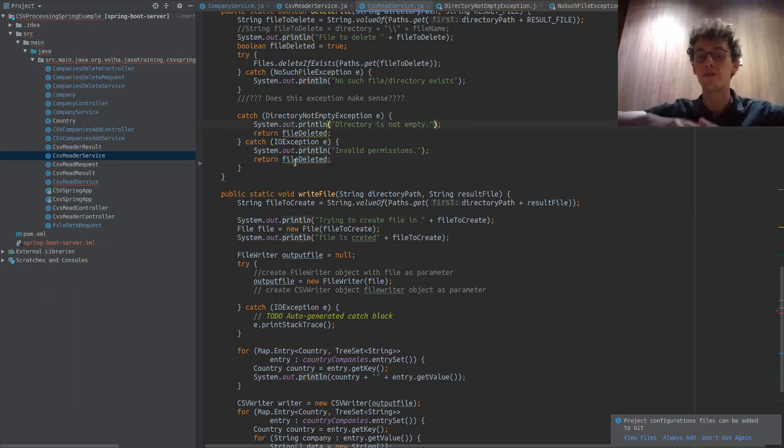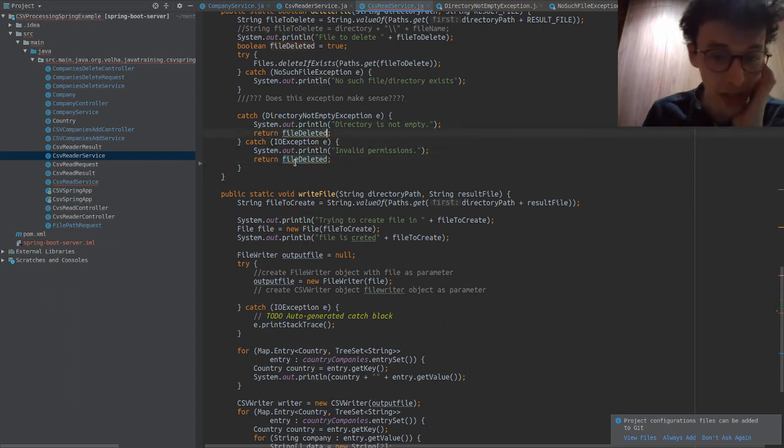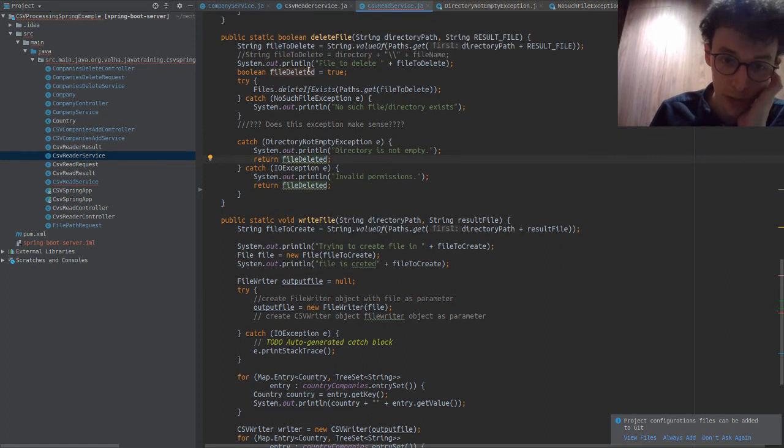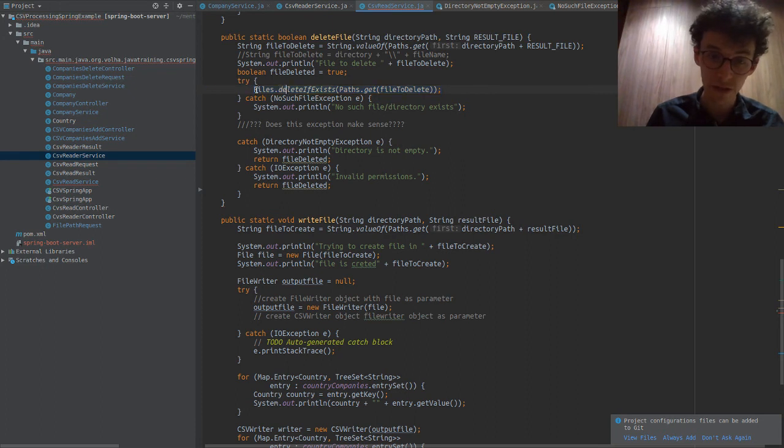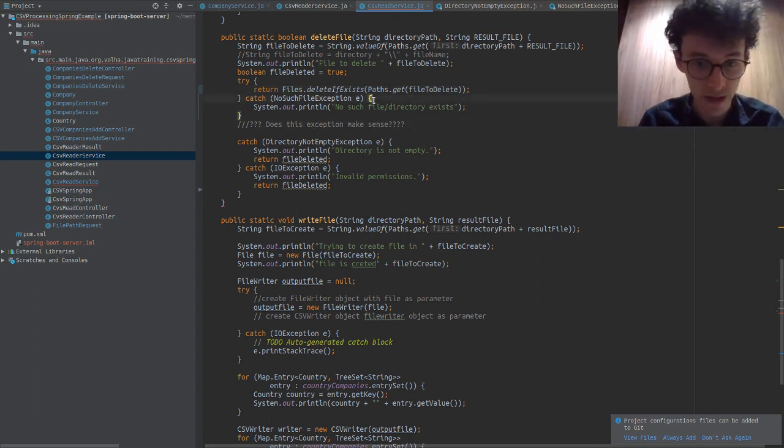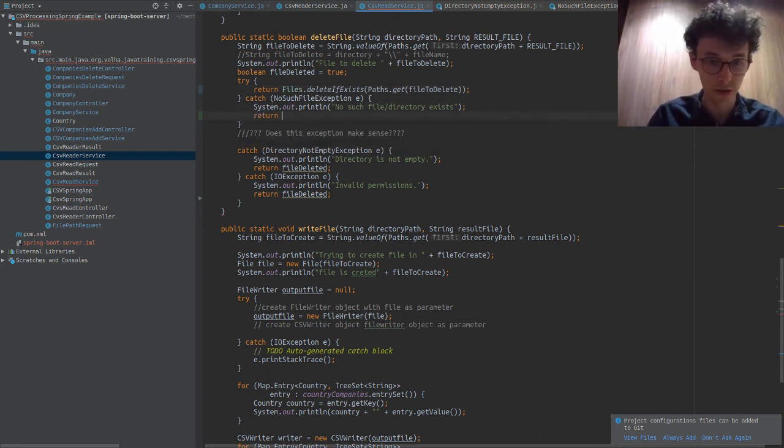So if you have different paths through the program, it returns something in this catch path if it catches a directory exception. It returns something if it catches an IOException. But if the happy case happens, in which the file actually does delete and there's no exception, it doesn't return anything, because we're not returning this. And the same here, then we would also need to return false.